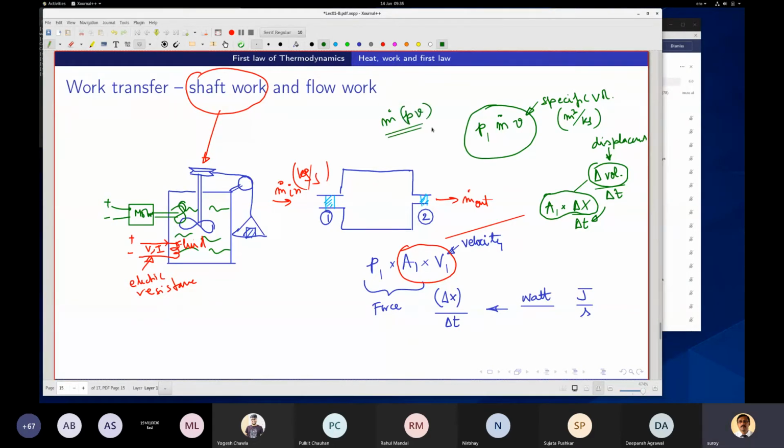That is the flow work, because we are pushing. There is some velocity and some pressure against it, like a piston being pushed in. This is called flow work.